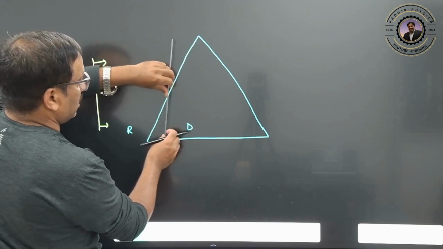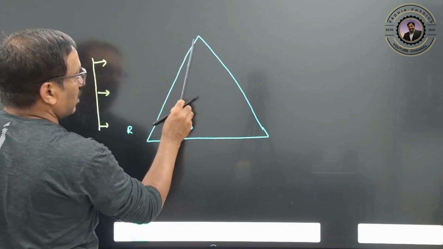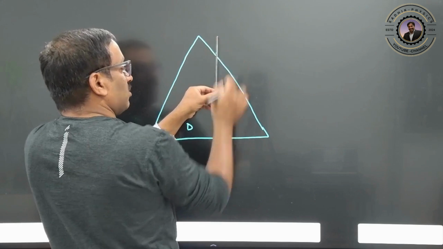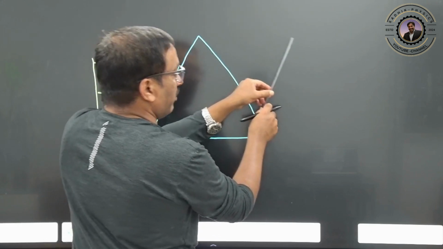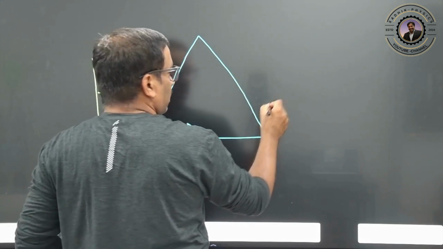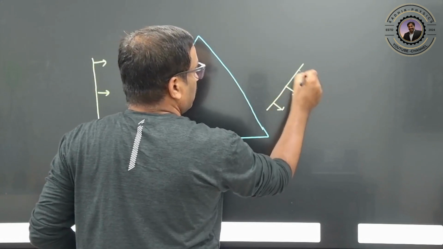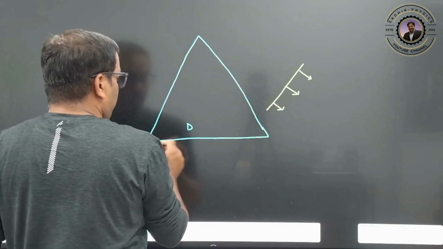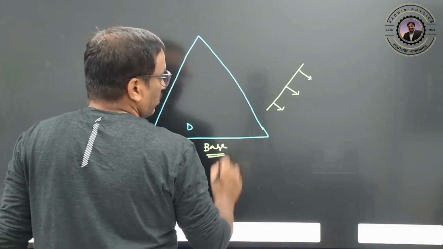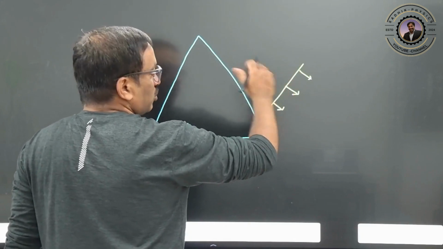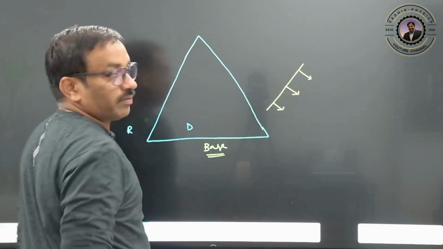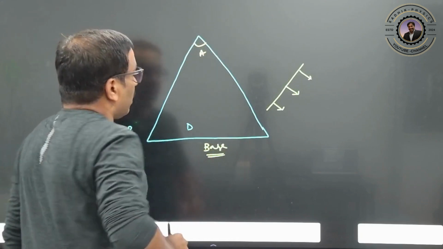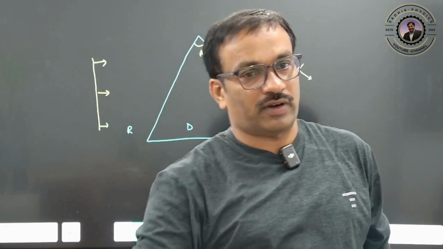So this will travel less distance, this will travel more distance. So once it has entered, it will bend like this. But try to see which part is coming out first now. This part is coming out first, this part is still in the denser medium. Finally when it comes out, this part will move faster. Therefore finally the plane wavefronts are going to come out. That's why the emergent ray always tends toward the base of the prism, right? So this is called the emergent ray, and it is always bent toward the base of the prism. Clear? You understood, no? So in this way he explained refraction with plane wavefronts. Clear?